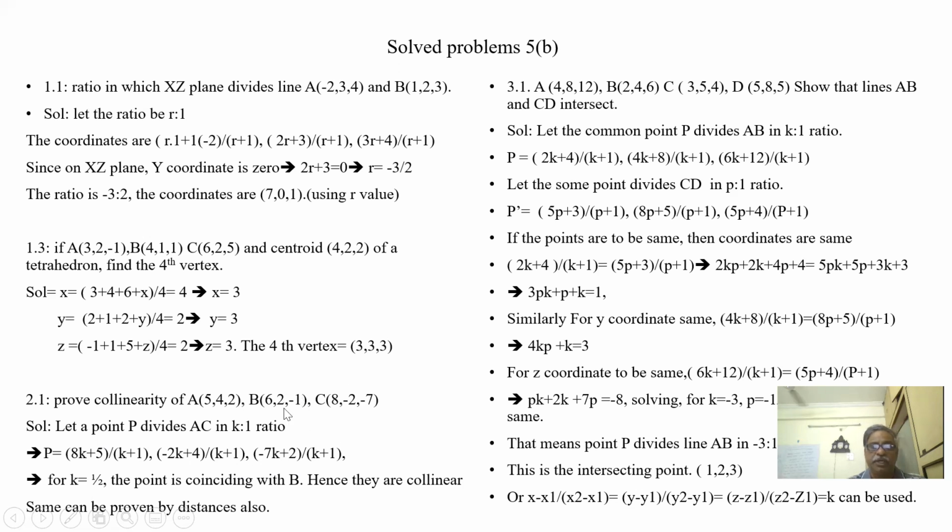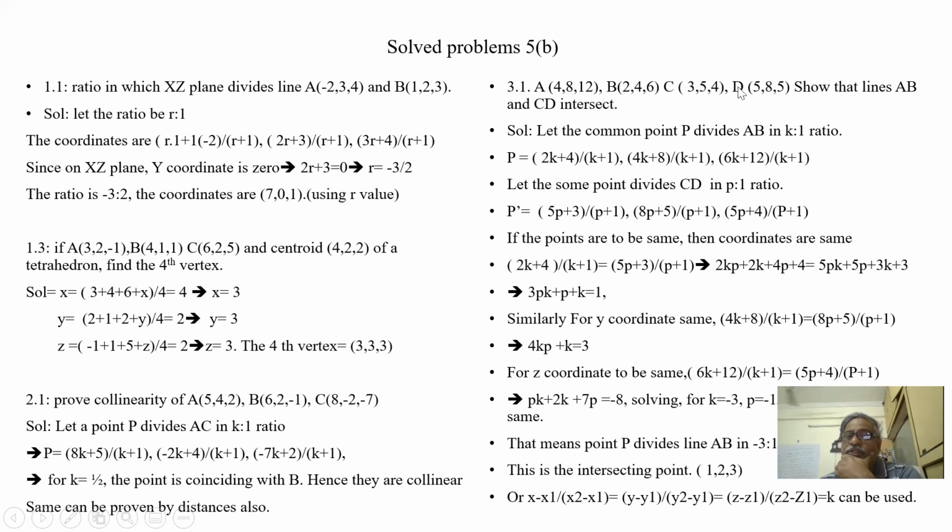So this way we can find out. What is another way? The same can be proven by distance also. I will prove AB square plus BC square equals AC square. I can prove that AB is equal to AB, BC plus AB is a straight line. Both ways, here we have proved in a ratio way.